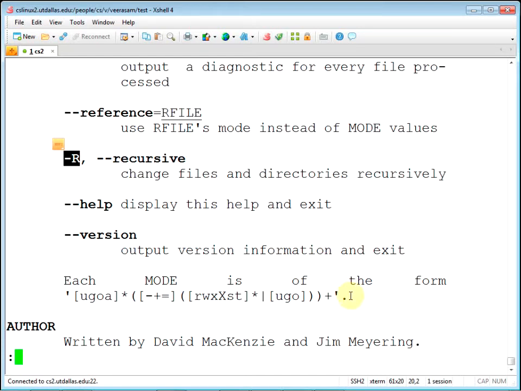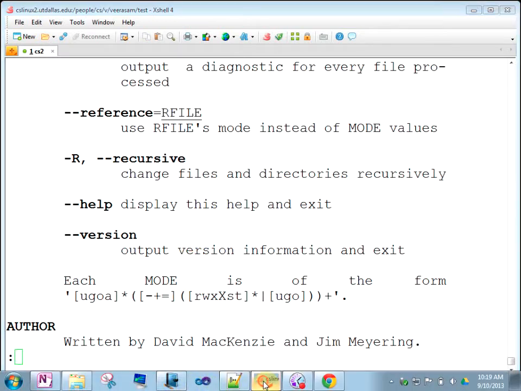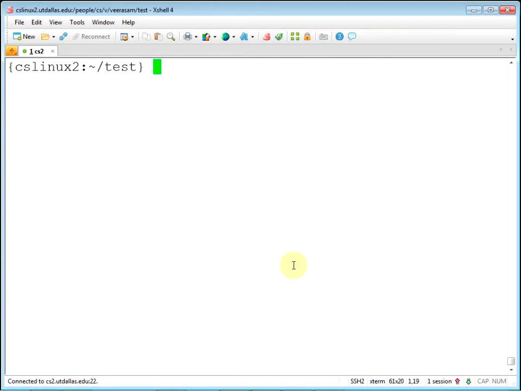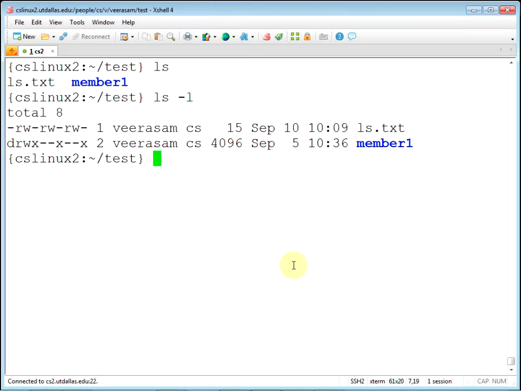Okay, so let's go back here and I'll show you one more thing. That's not the only way to use chmod. There are other ways. Using all these numbers is a little bit geeky.